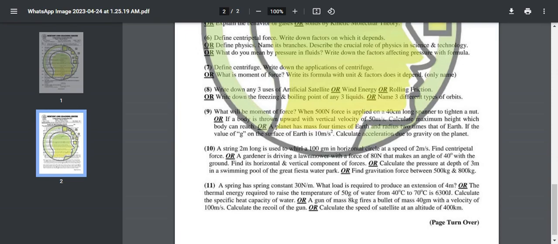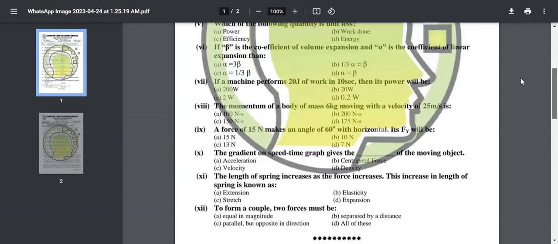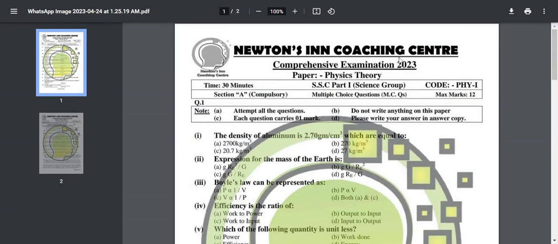So this is Section A and Section B, the MCQs and the short question answers of physics, which you can go through, and you can find all the answers in our lessons and in the textbooks.